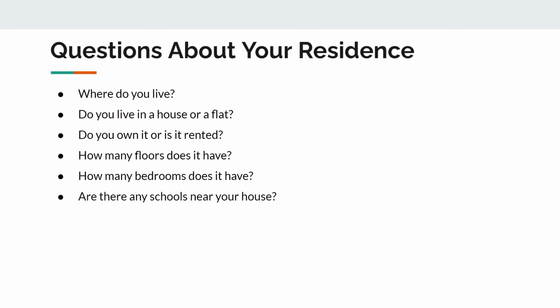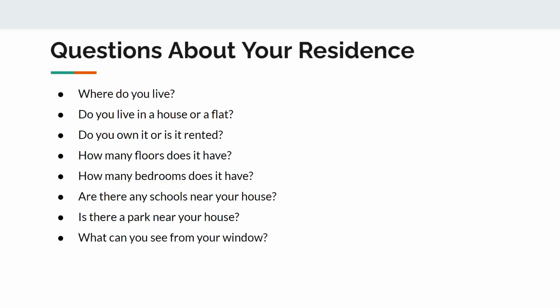Are there any schools near your house? You can say yes, there is a school right across our house, or there are no schools nearby. Is there a park near your house? Once again, you can say yes, there is a park nearby, or you can say no, there are no parks nearby. What can you see from your window? So from your window, whatever you see, you can mention it. If you don't see much, you can just say it's just the neighborhood and other houses. So if you do see any shops, any particular shops, you can mention those and he might ask you about those as well.